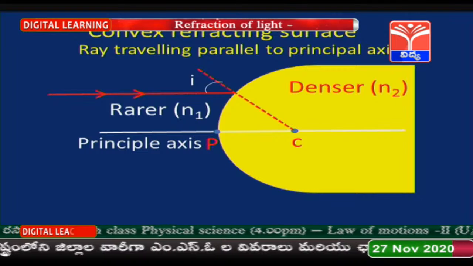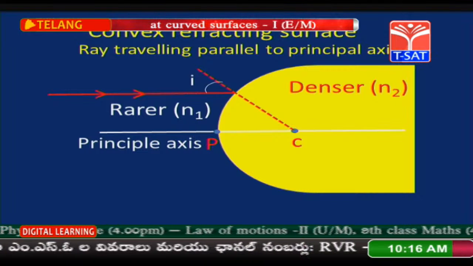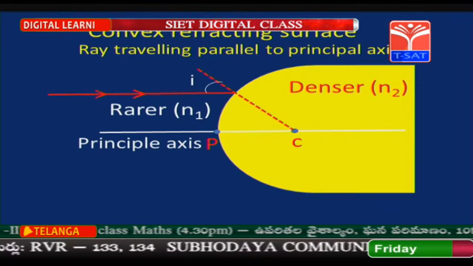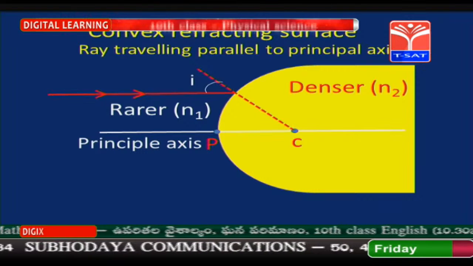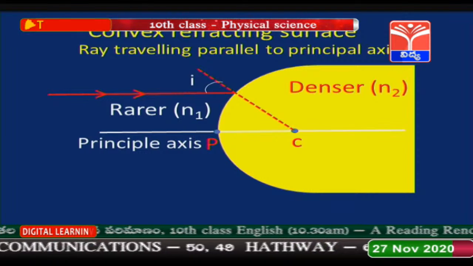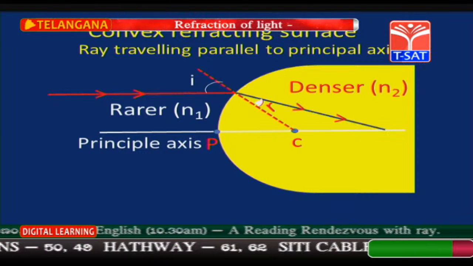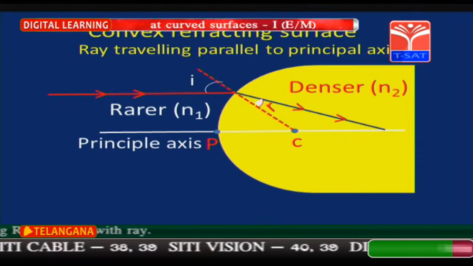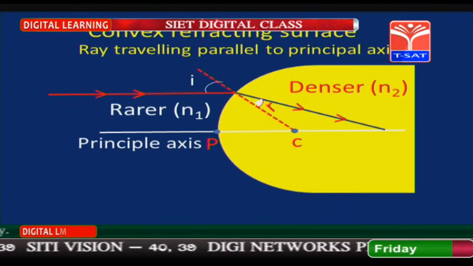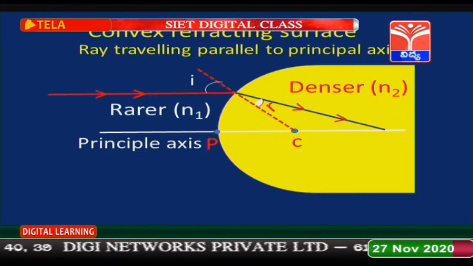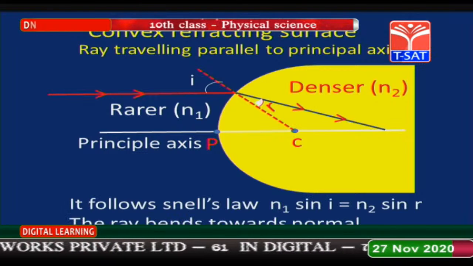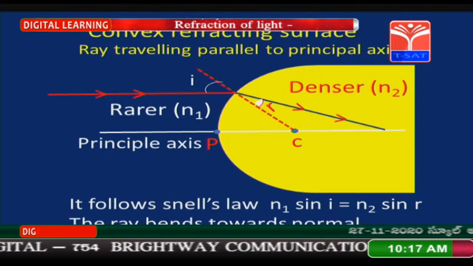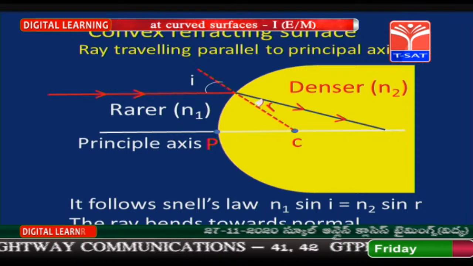Then in which direction is the refracted light ray going to pass through the denser material? Yes, it is going to bend toward the normal as the light is going to enter into the denser medium. Here angle of refraction is r. Will the laws of refraction be valid in this case? Yes, even for a curved refracting surface the laws of refraction, that is Snell's law, are applicable. It follows Snell's law, n1 sin i is equal to n2 sin r, and the ray bends toward the normal.